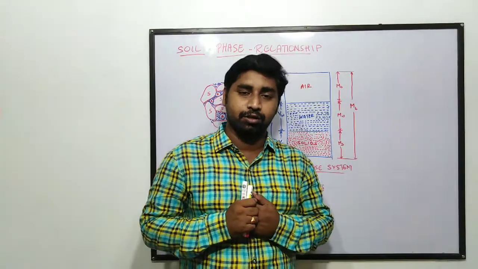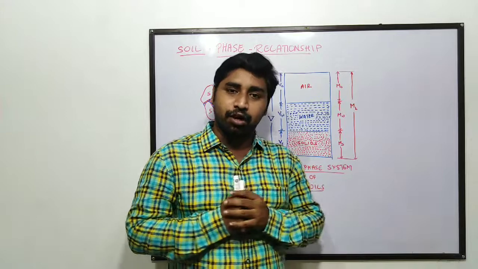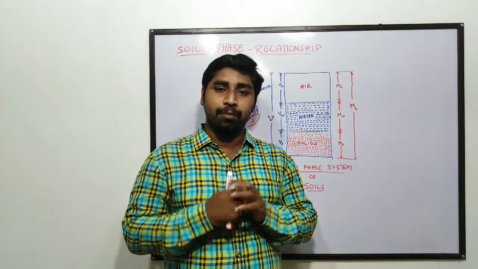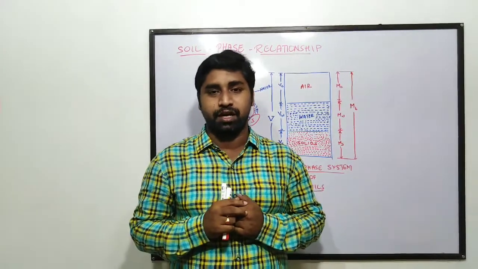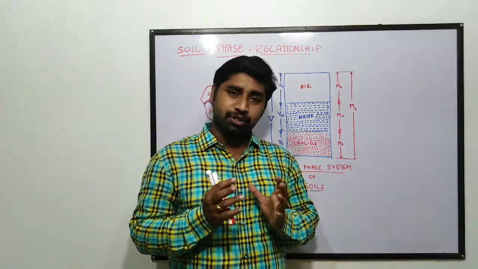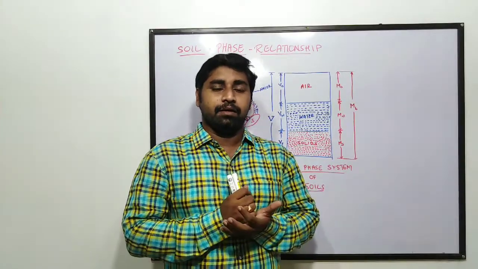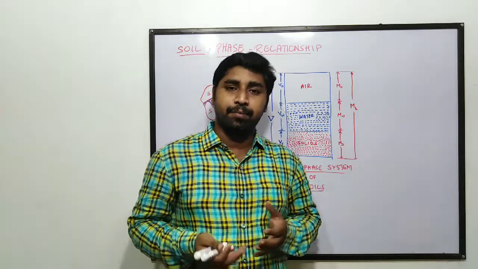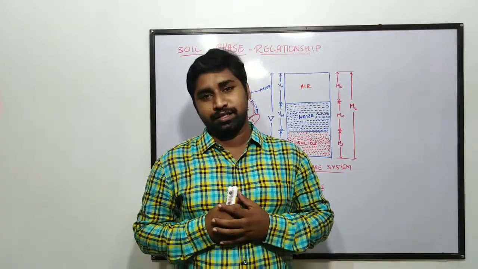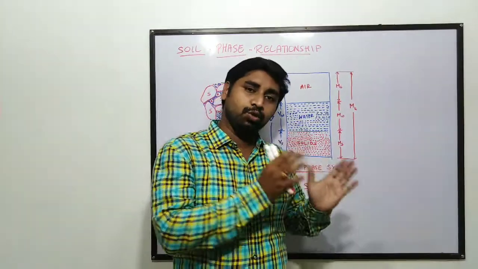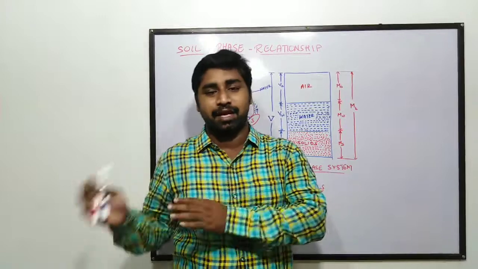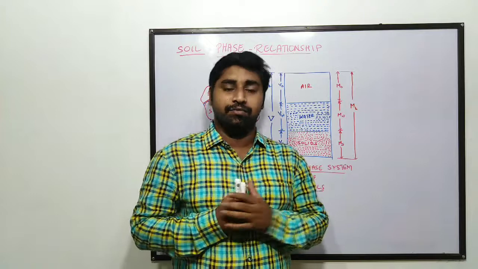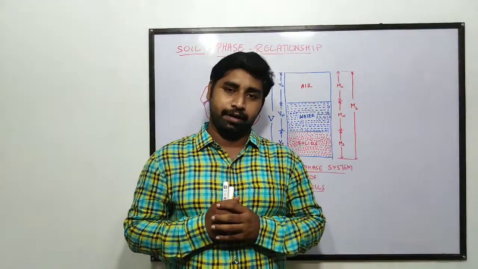Another way we can also say that the properties of the soil are greatly dependent on the volumetric or gravimetric proportions of the particles. Volumetric proportions means mass volume relationship, and gravimetric proportions means weight volume relationship. So these two relationships are very useful in understanding the phase relationship of the soil particles.